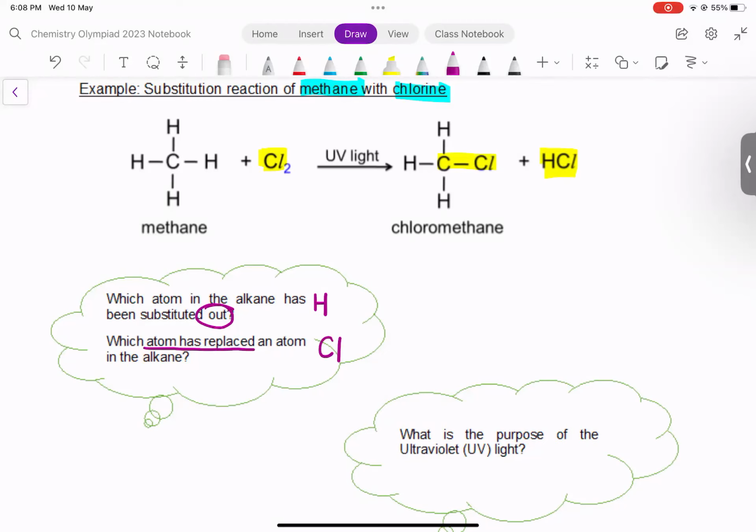All right. Next, what is the main purpose of UV light? For the physics students, you have learned a little bit about light. You should know the purpose of ultraviolet light is to provide activation energy to start the reaction.